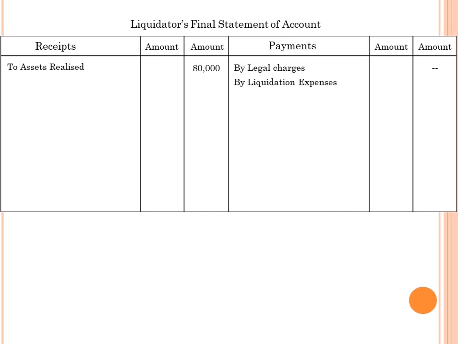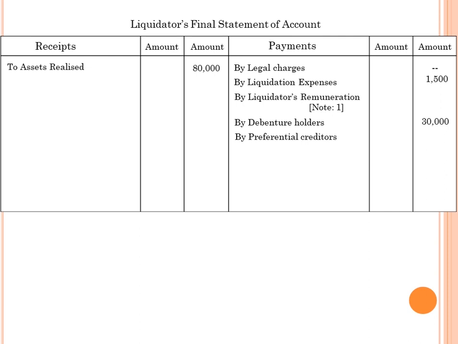Followed by the payments: by legal charges we don't have any, and by liquidation expenses 1,500 is given. By liquidator remuneration, we are going to find the value out of the working note. Next, debenture holders 30,000 is given, followed by the preferential creditors 25,000, and followed by unsecured creditors. So here we want to find the balancing figure. See, here we have 80,000. Out of 80,000 you deduct what we have paid so far. Liquidation expenses are 1,500. And liquidator remuneration.